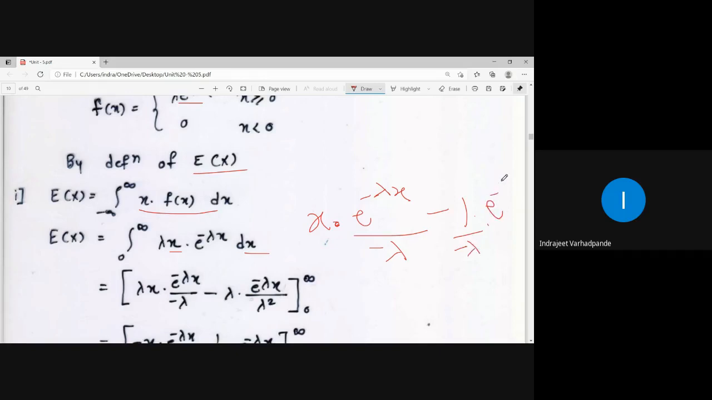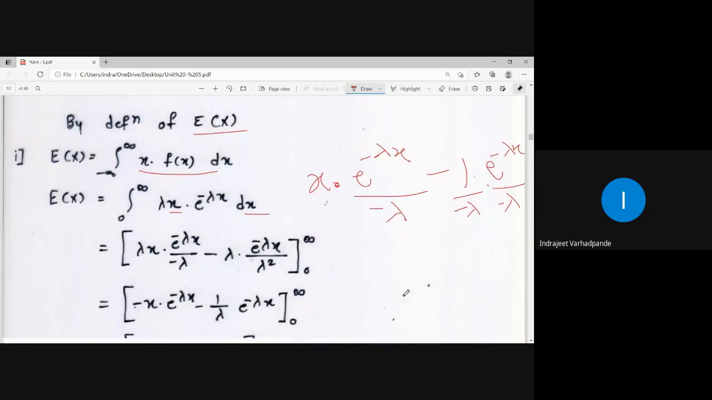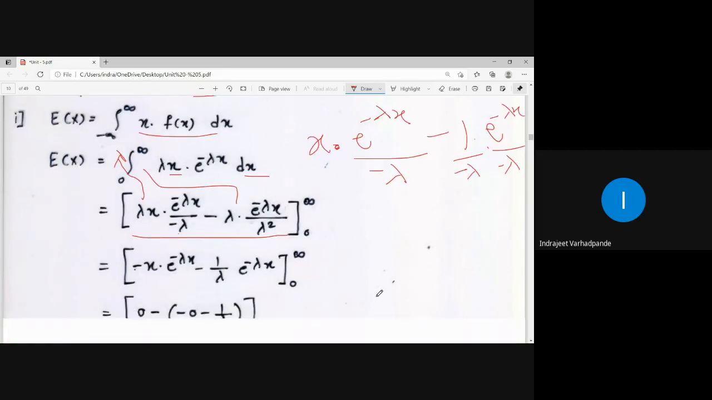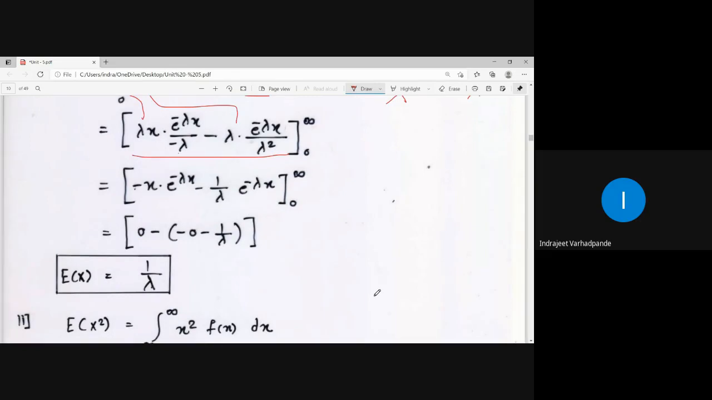Again the integration is taken as e to the power minus lambda x upon minus lambda. So this gives you minus of lambda square. How is the simplification over here? x into e to the power minus lambda x upon minus lambda; this lambda is outside. Minus 1 upon lambda square into e to the power minus lambda x. So multiply by this lambda inside. e to the power minus infinity is going to be 0 and e to the power 0 is going to be 1. So I get the value for expectation after simplification as 1 by lambda.